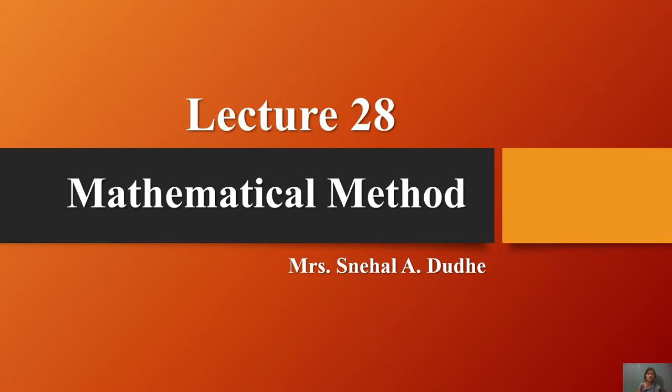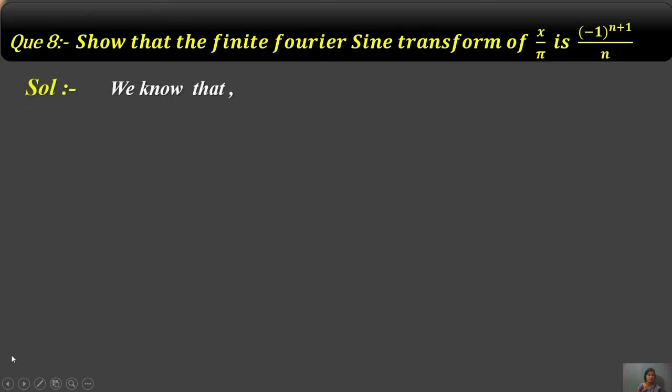This is called the finite Fourier transform. Let us get started with an example of this, depending on the sine form as well as the cosine form of the transform. We will be discussing question 8, because all of these questions were given in the previous lecture. Depending on this form, it is an important question, exam-wise.